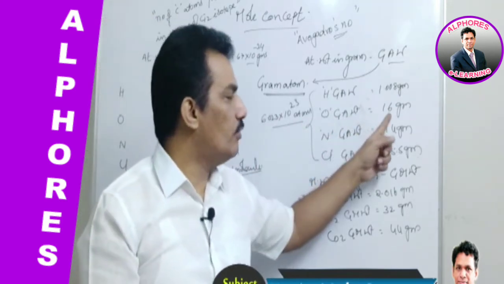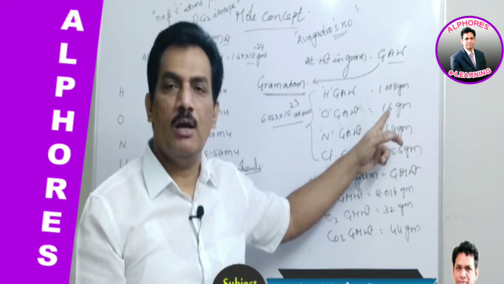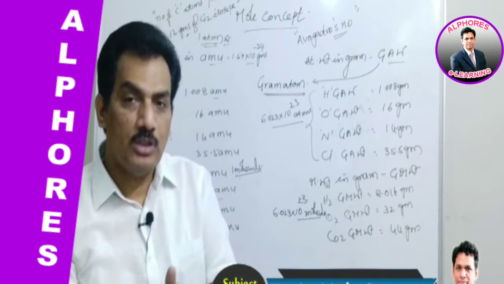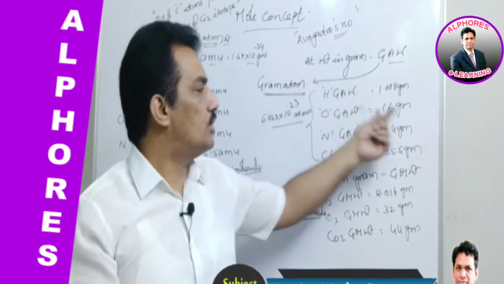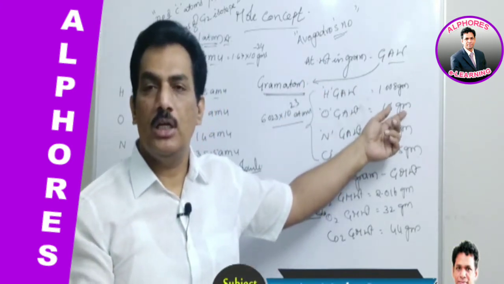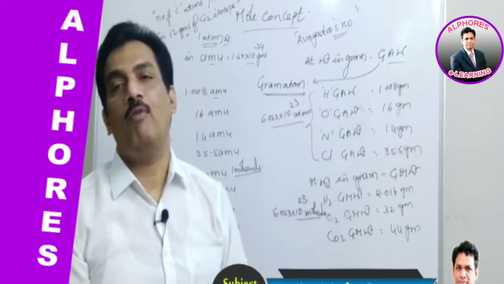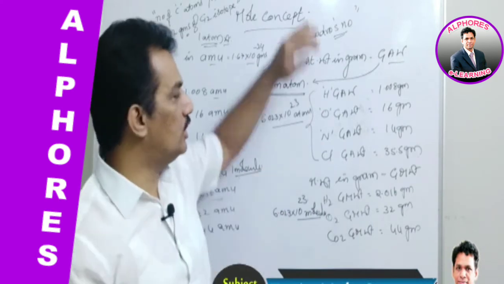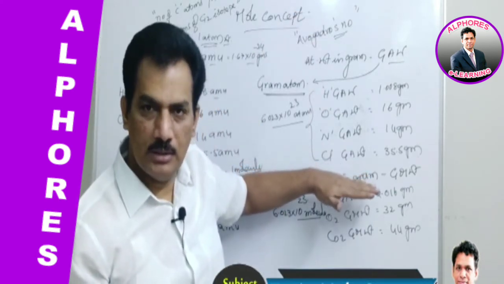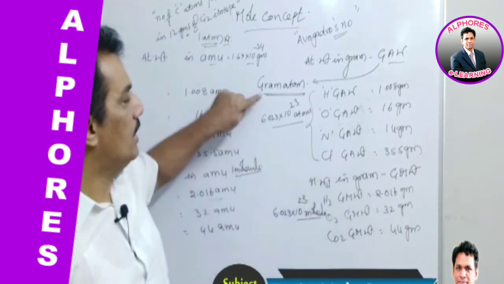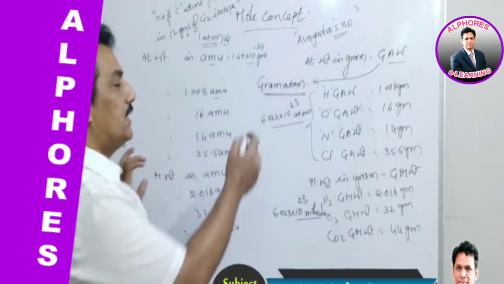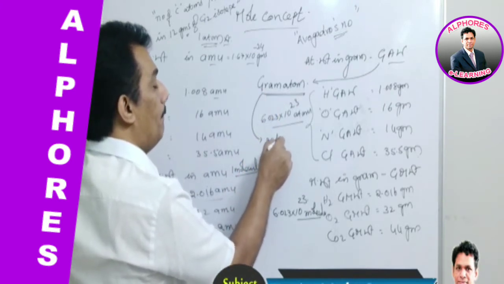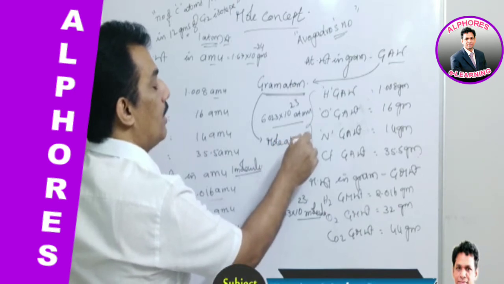For oxygen, we already know the gram atomic weight is 16 grams. So instead of giving the weight directly, they are giving 2 gram atoms of oxygen. Each gram atom is 16 grams, so 2 gram atoms is 2 into 16, which is 32 grams of oxygen. The data will be indirectly provided like that. That's why I am asking you to have the highest grip on these basic concepts. Clear? And this gram atom is also known as mole atom.